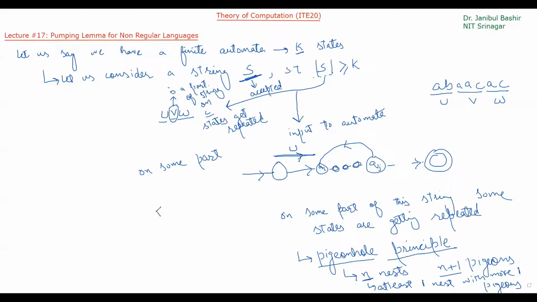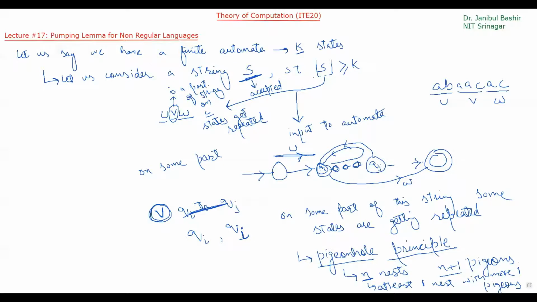In this v part we go from qi to qj, or I can say on this v part I am coming back to the same state. So I am going from qi to qi on the v part.